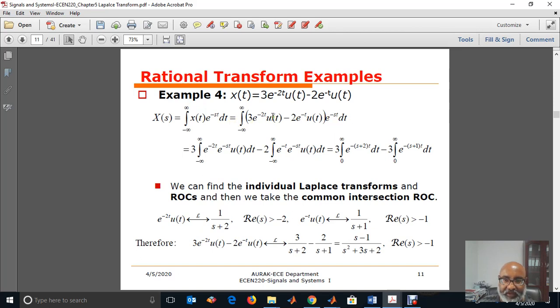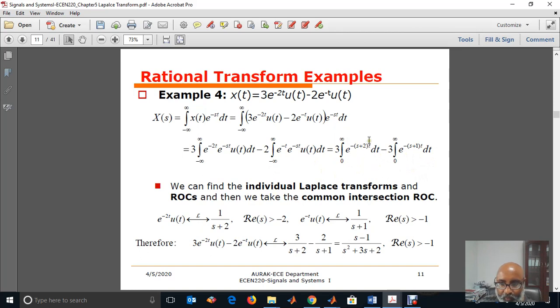Then e to the power of minus st comes inside, so we have e to the power of minus 2t times e to the power of minus st. Then we integrate from 0 to infinity because of the unit step. Both are right-sided, by the way. Then we have e to the power of minus (s plus 2)t dt, and for the other, e to the power of minus (s plus 1)t dt.